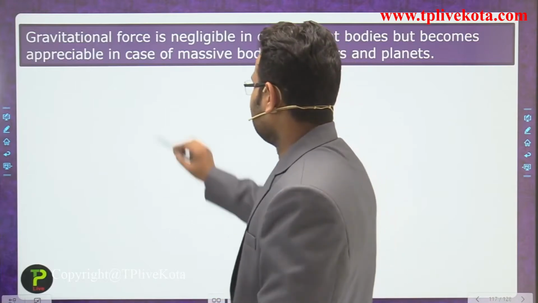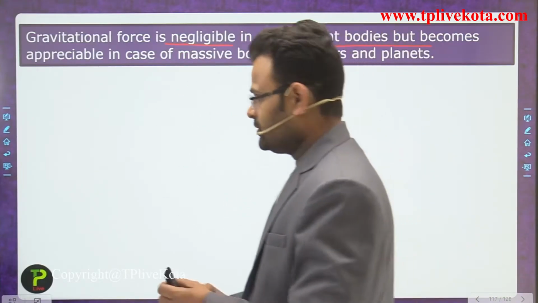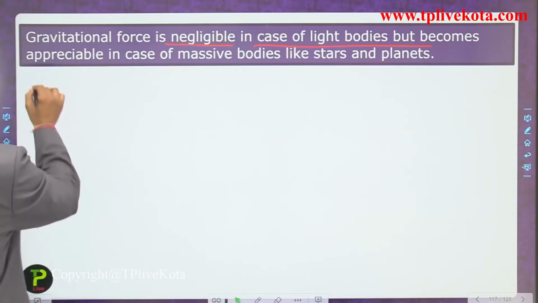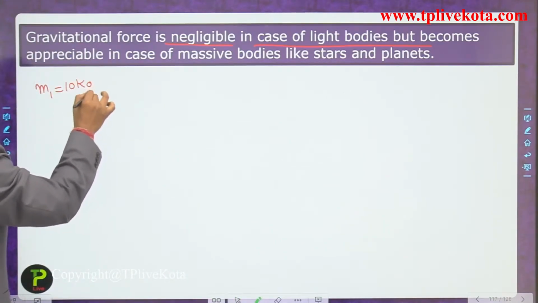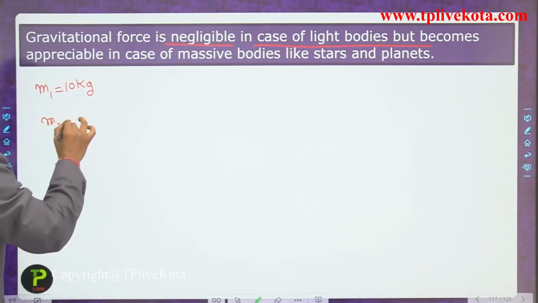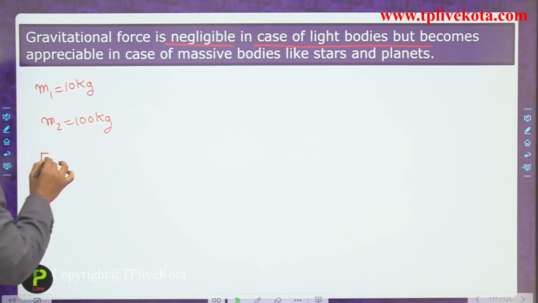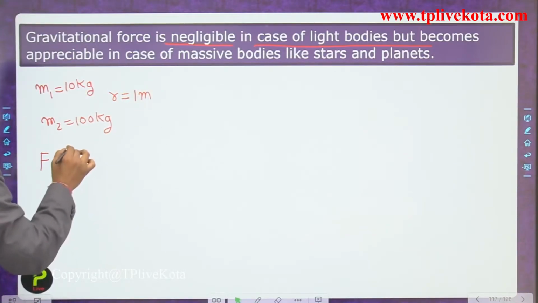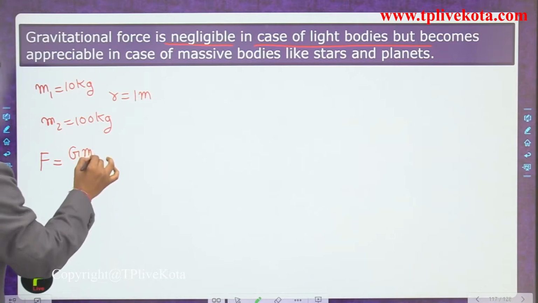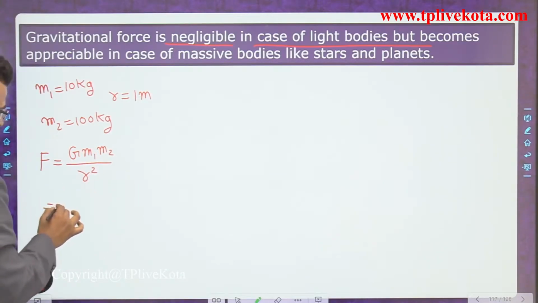Gravitational force is negligible in the case of light bodies. So we take an example. Let's suppose m1 is 10 kilograms and m2 has a value of 100 kilograms. Now find the gravitational force if the distance between them is 1 meter. So F = G m1 m2 upon r square, put in those values.